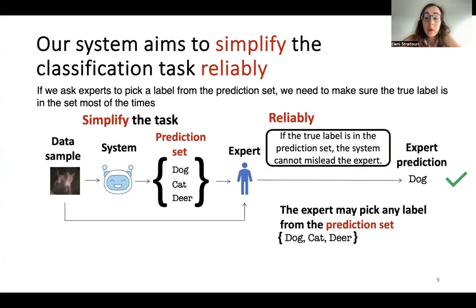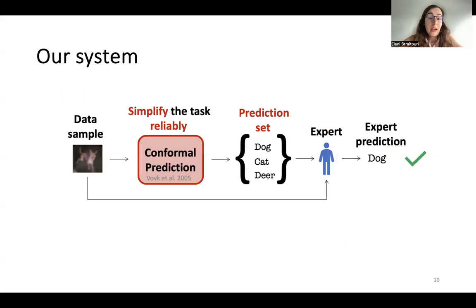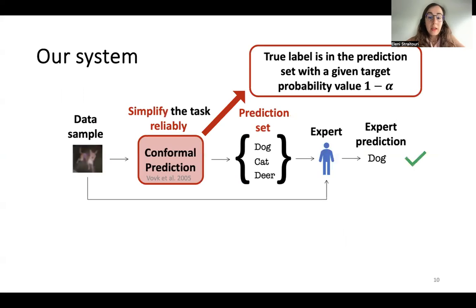Therefore, we not only want to simplify the task with a prediction set, but want to do this reliably, meaning that we want to guarantee that the true label will be in the prediction set, in which case we cannot mislead the expert. And to achieve simplifying the task reliably for our expert, we're going to use the framework of conformal prediction that comes with a very nice statistical guarantee. Conformal prediction guarantees that the true label will be in the prediction set with probability 1 minus alpha, where alpha is a parameter that we can choose any way we want.